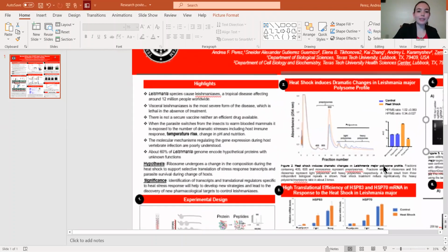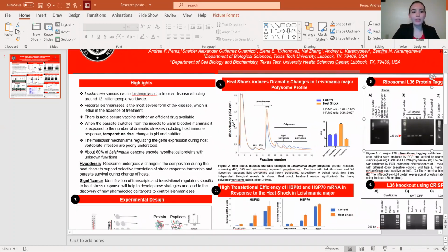So Leishmania is a parasite that causes leishmaniasis, a tropical disease that affects around 12 million people worldwide. Visceral leishmaniasis is the most severe form of the disease, and it has almost 100% death rate. This happens when you ingest the parasite. There is still not a secure vaccine or an efficient drug available in the market.